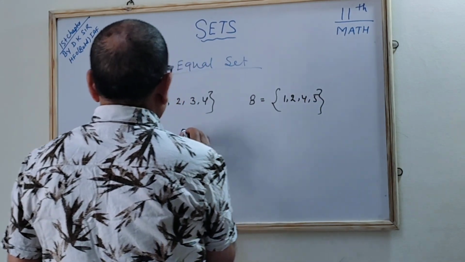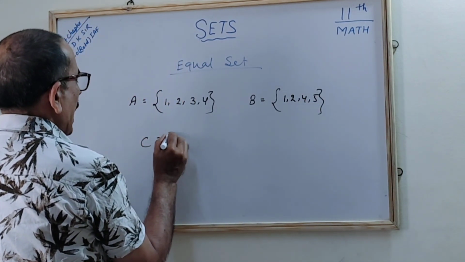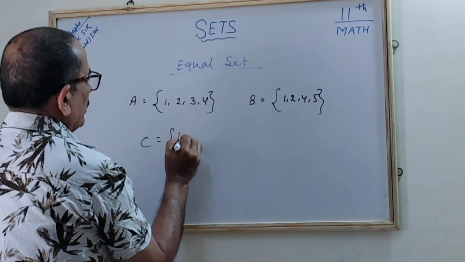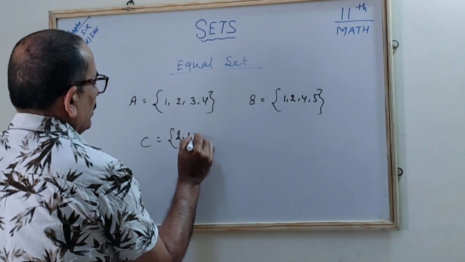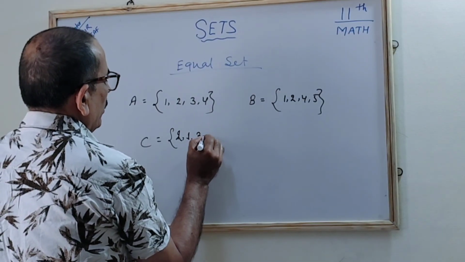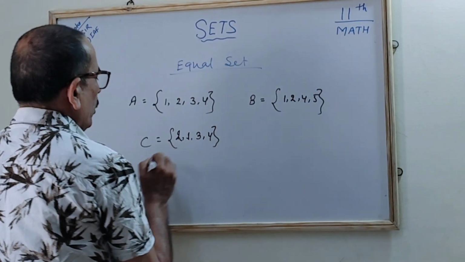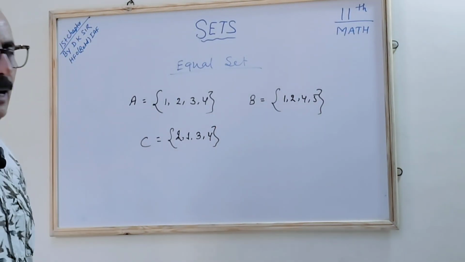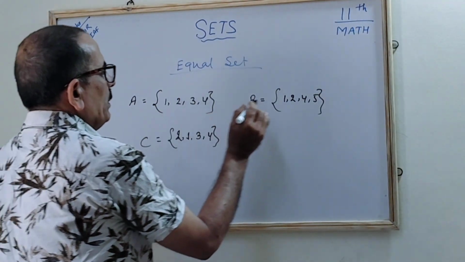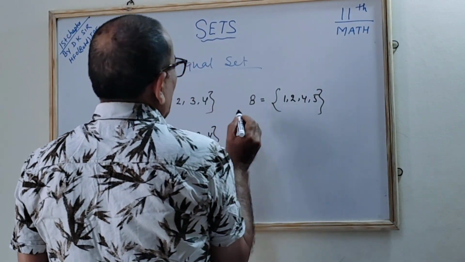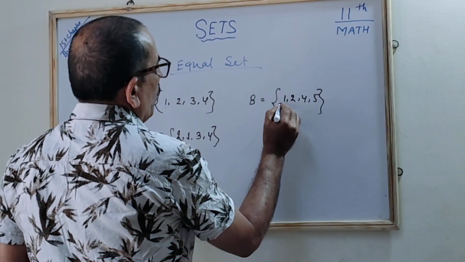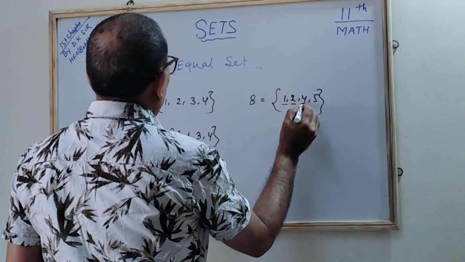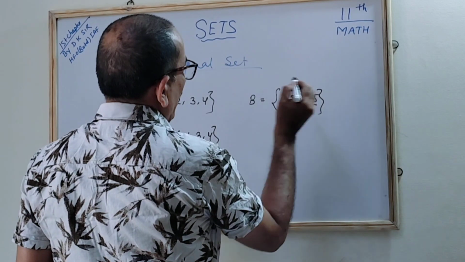And C is the set with elements 2, 1, 3, 4, correct? So you find that A and B are not equal: 1 is there, 2 is there, 4 is there, 3 is not there, and 5 is additional.